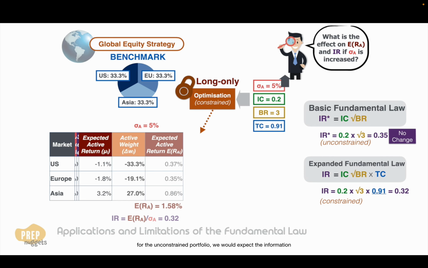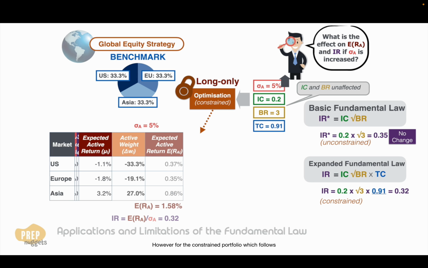For the unconstrained portfolio, we would expect the information ratio to be unchanged at 0.35, as the information coefficient and breadth are unaffected when active risk is allowed to increase. Therefore, we would allow the expected return to increase proportionally.